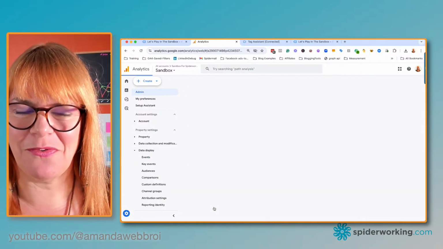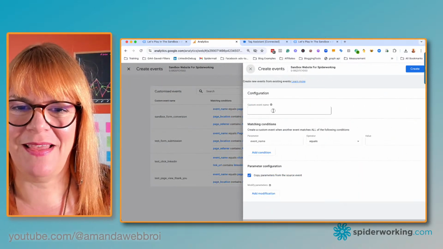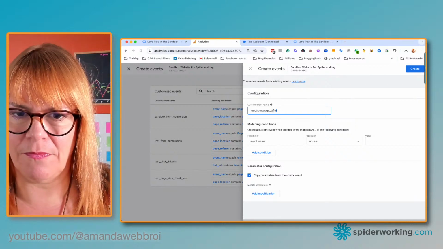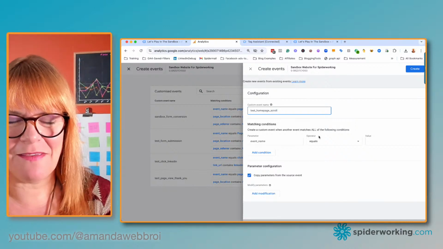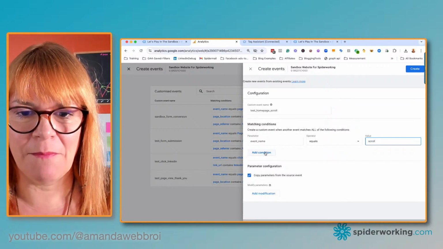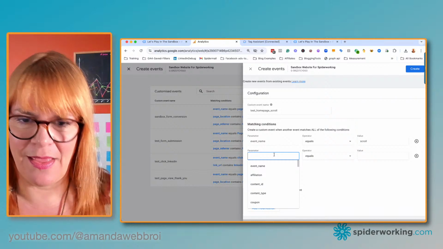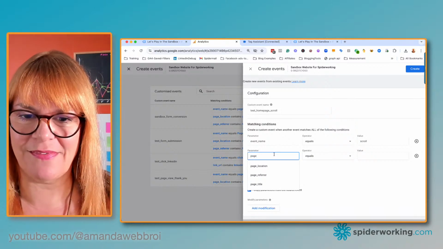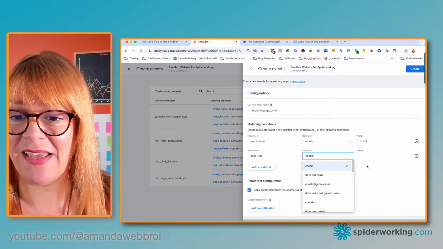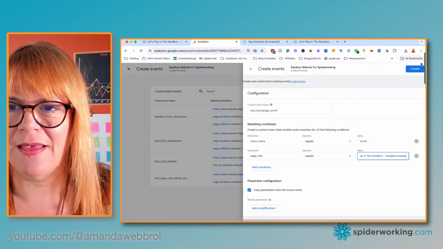From the dashboard, go to events, go to create event, click on create, and I'm going to call this test home page scroll. So this time the event name equals scroll, because that's what we found in our tag assistant. But it's not a scroll on any page. We want to know that they've scrolled the home page. So I'm going to click on add condition, and this time it's going to be, and luckily it does have this one. I start typing page and page title comes up, and page title actually equals because it's exact. And I'm going to paste that in. And now create.